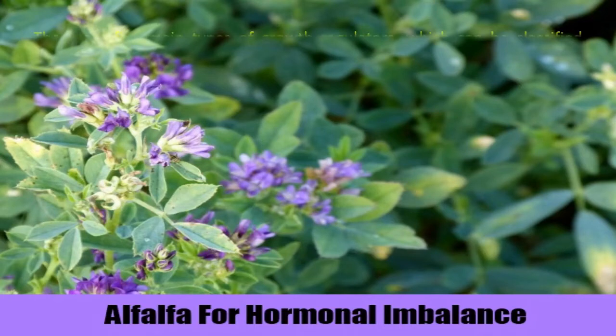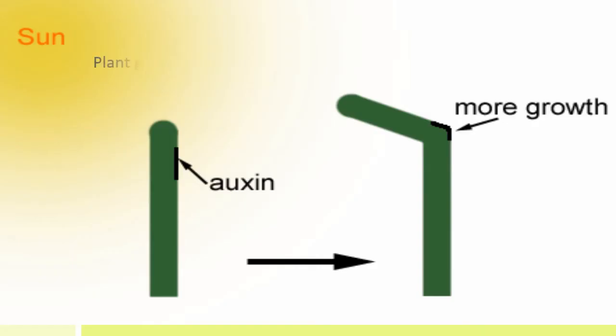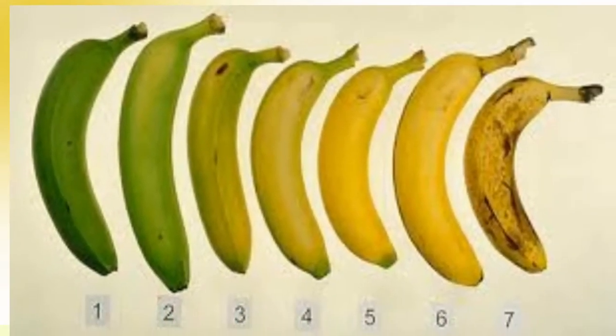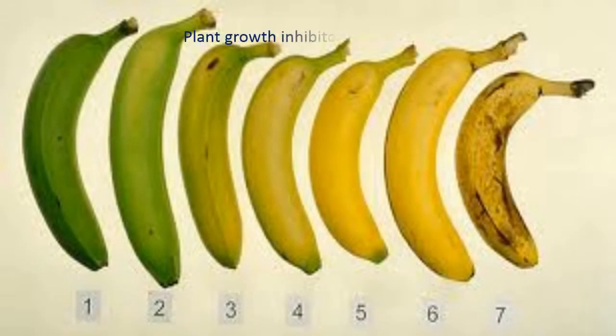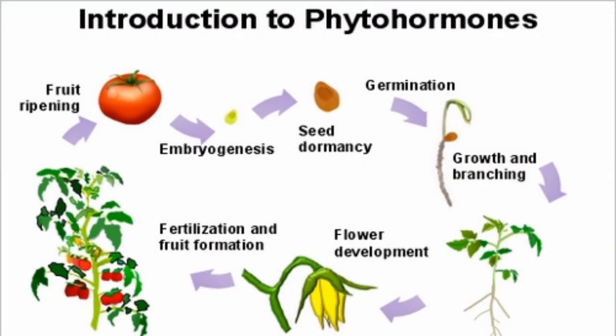There are 5 main types of growth regulators which can be classified under 2 categories. First is plant growth promoters, for example auxins, gibberellins and cytokinins. Second is plant growth inhibitors, for example abscisic acid and ethylene. General functions of auxins, gibberellins, cytokinins and ethylene.